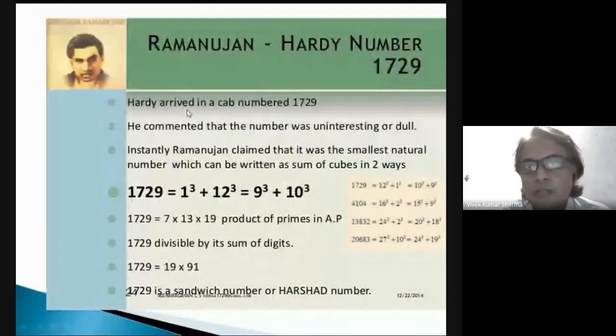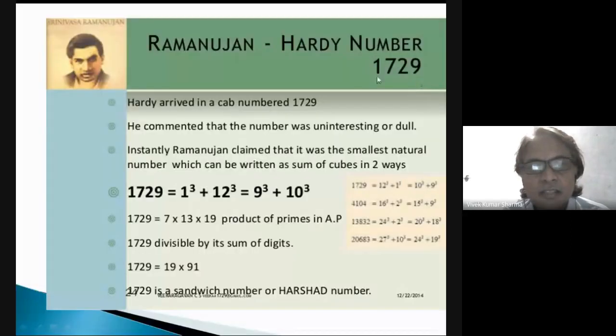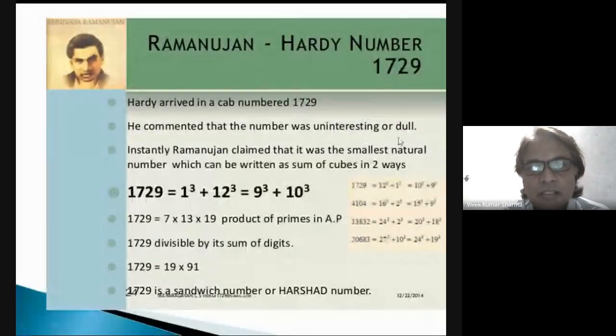We will discuss some popular numbers, like the Ramanujan-Hardy number. This is 1729, the Ramanujan-Hardy number, and there is a story about this number. Hardy arrived in a cab numbered 1729. He commented that the number was uninteresting or dull. As per Hardy, this number had no sense.